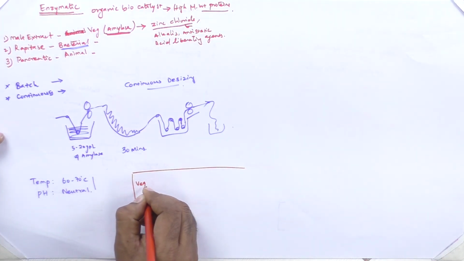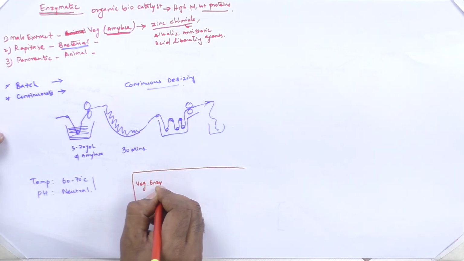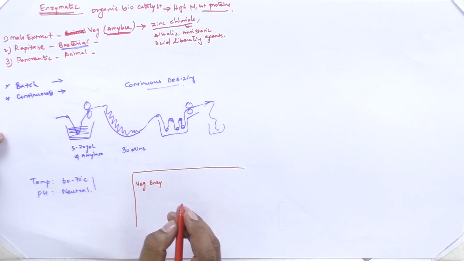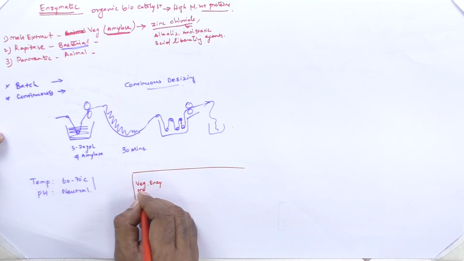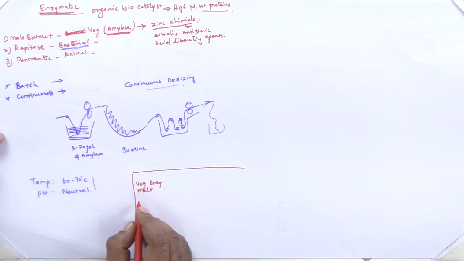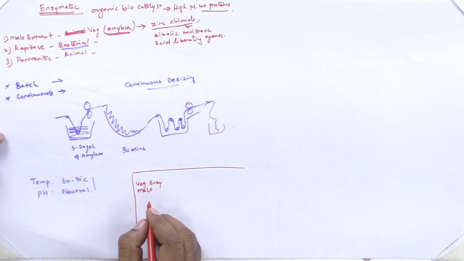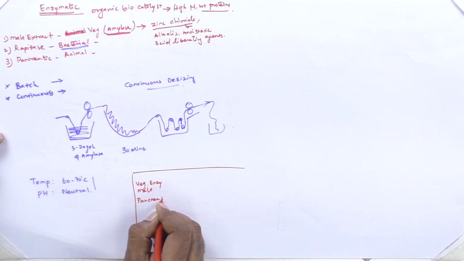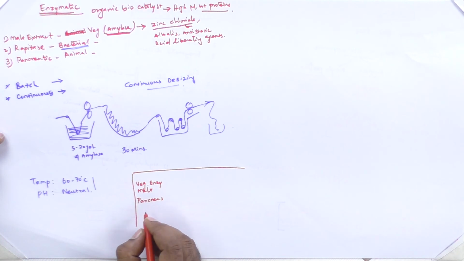The vegetable enzyme, that is malt extract, the next one is pancreatin, and the third one is rapidase.